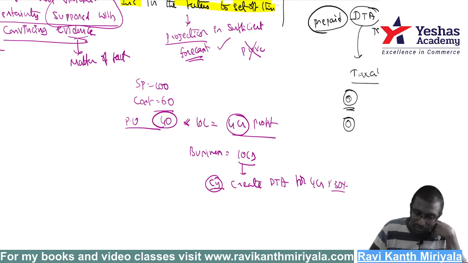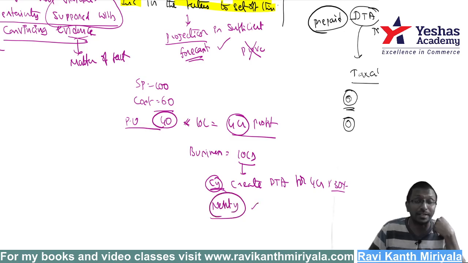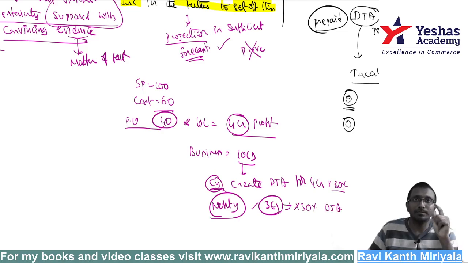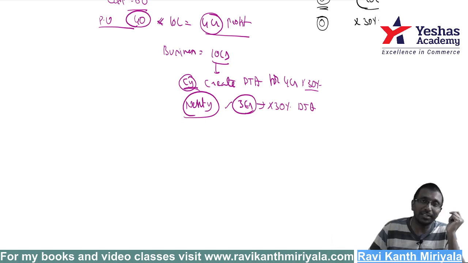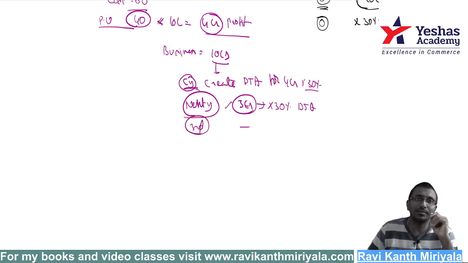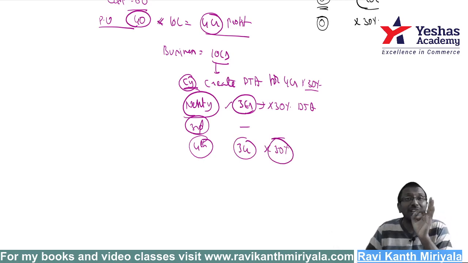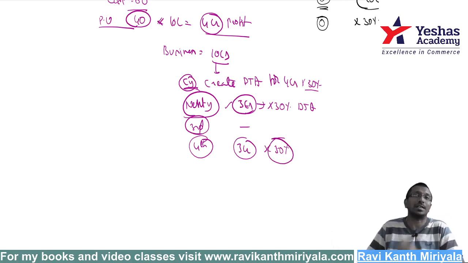Fine, current year you cannot do it. Suppose next year you got one more contract. Sir, one more contract, 3 crore rupees profit I am getting. Next year, to the extent of 3 crore into 30%, deferred tax asset you create it, no problem. It is always like that. Suppose in the third year nothing came, then they don't create anything. Next, the fourth year I am getting another 3 crore rupees of profit. Whenever you get it, that year only you are supposed to create deferred tax asset.